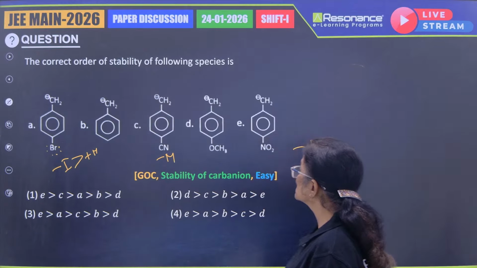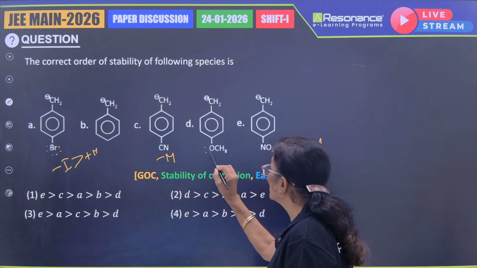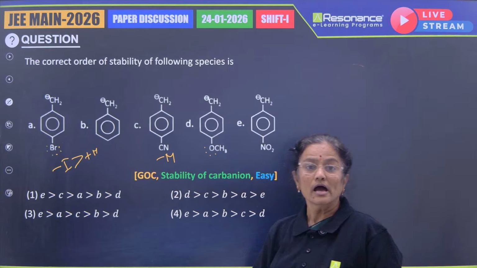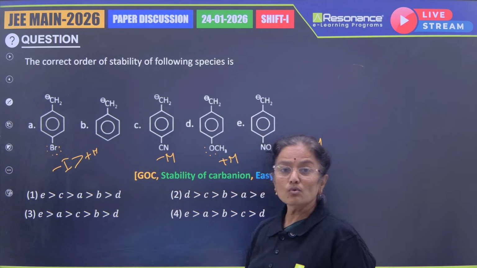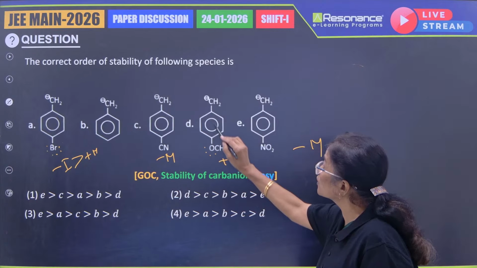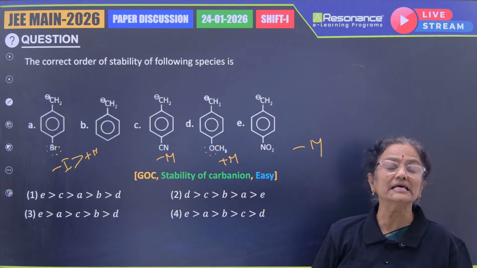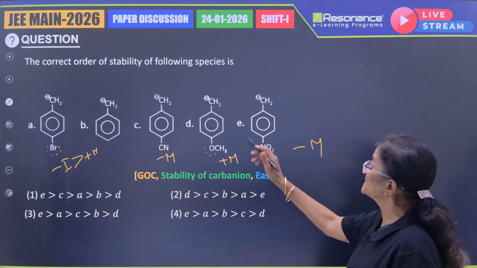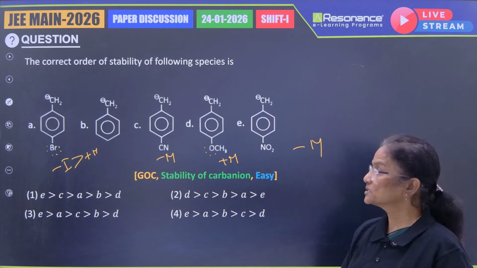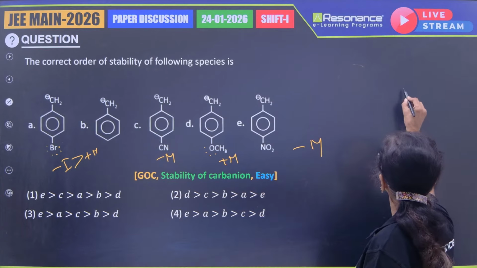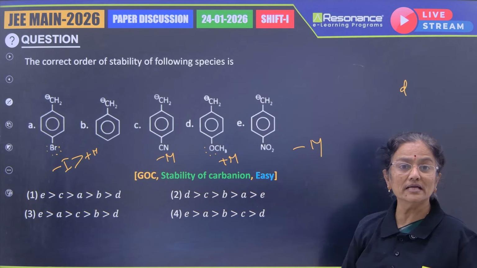And you have one more here. There are 5 structures given, and this is a plus M effect group. So now it will push electrons. So that will definitely be less stable, because the density of negative charge on the benzyl carbanion will be more. Yes, so D should be least. Now I'll pick up the option where D is least.